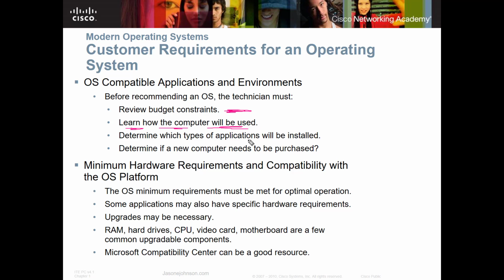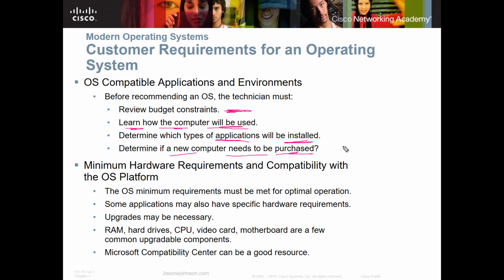So then you're going to need to determine which types of applications will be installed. What's going to be used, or how much memory do those programs take. And then you need to determine if a new computer needs to be purchased, or can you take the current computer and just upgrade it. Maybe a current computer that they're using you can add some more RAM, maybe put an SSD drive into it, and it'll work just fine.